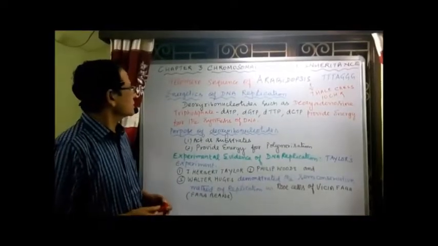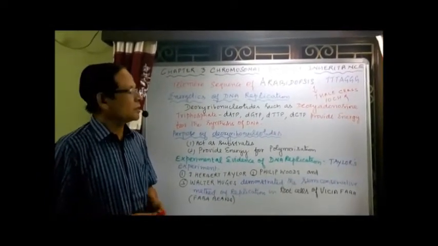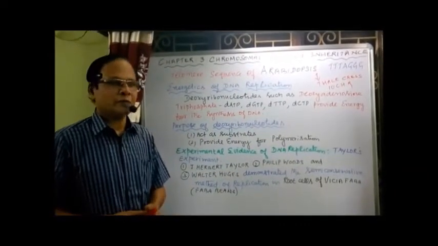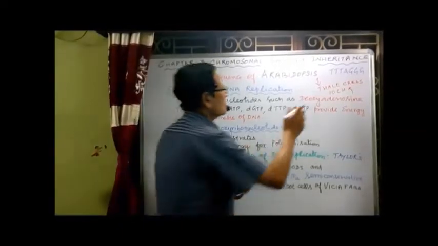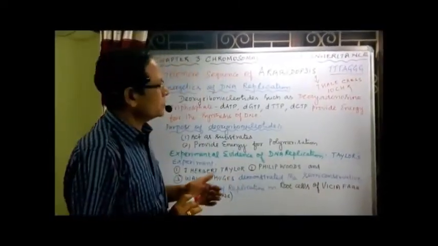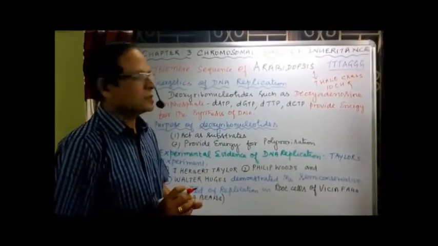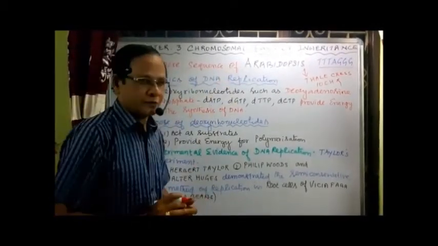If you observe the telomere sequence of Arabidopsis thaliana, commonly called thale cress, a mustard family member, having 10 chromosomes, this is the telomere sequence. At the end of the chromosome we have TTTAGGG. That is the telomere sequence observed in Arabidopsis.